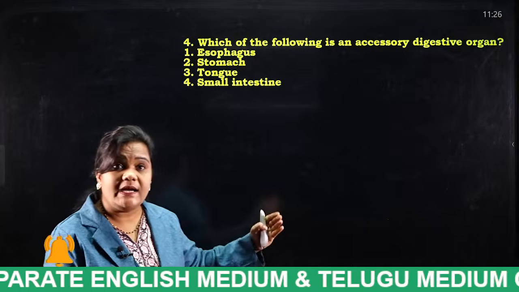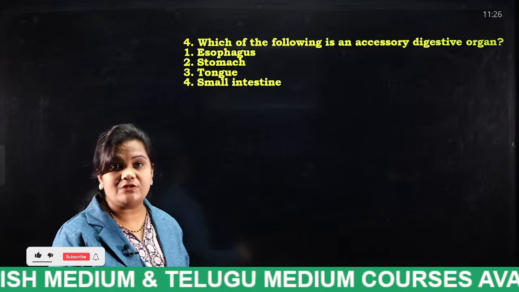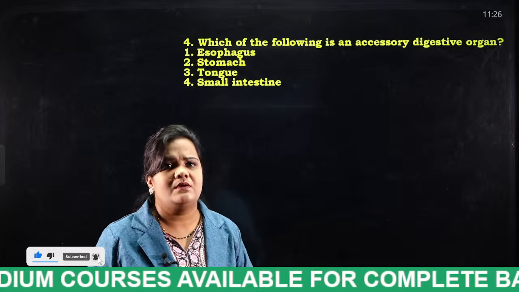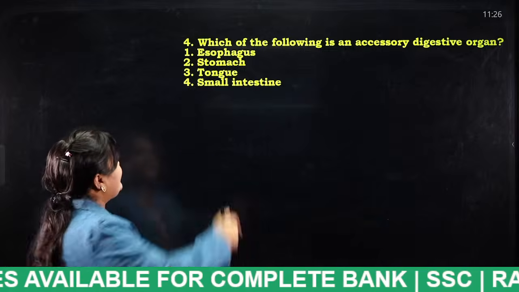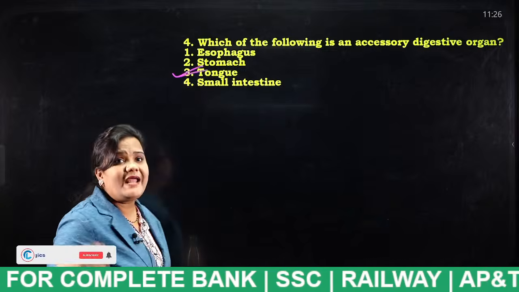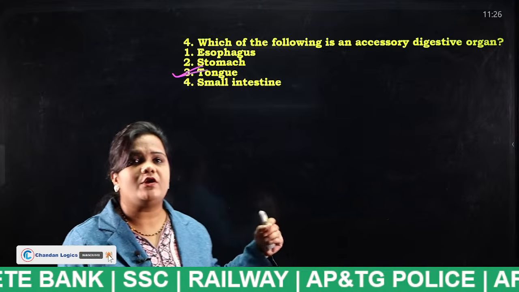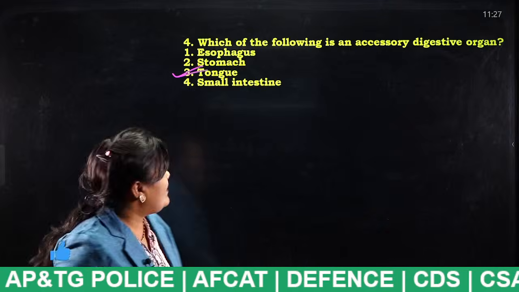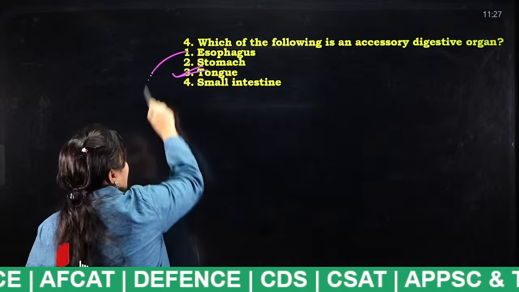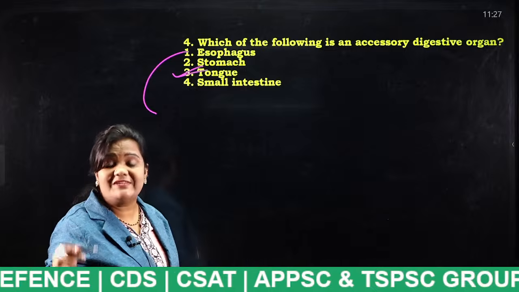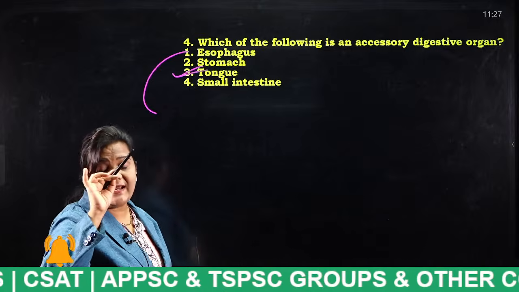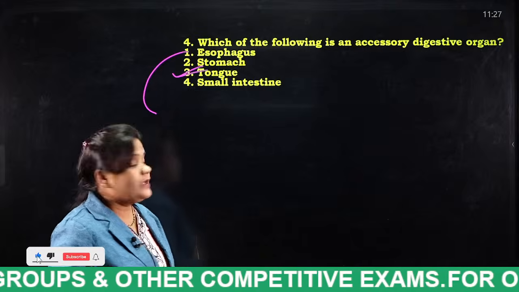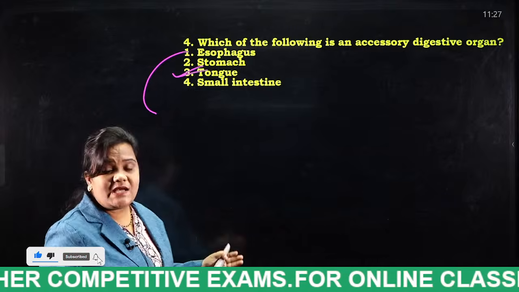And beyond that, tell me 3 more accessory organs which I explained to you in the beginning. Very good. Okay, tongue. So beyond this, tell me 3 more accessory organs of our human digestive system. Why? Because the esophagus attaches like a throat to the stomach. That means it is a hollow tube. And the stomach is also a hollow tube.